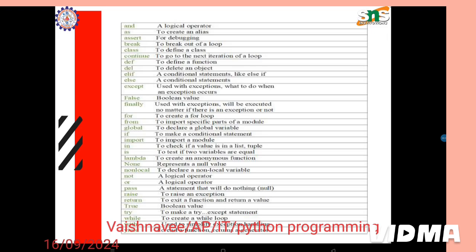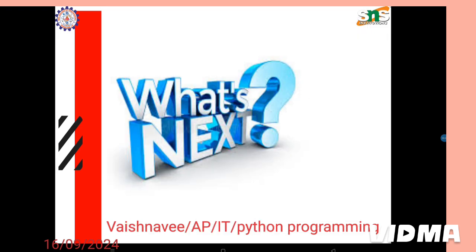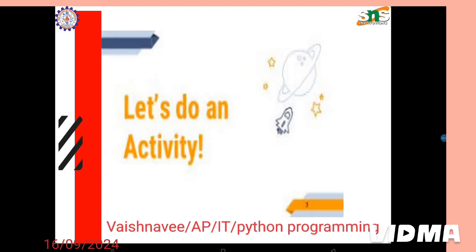True is also a boolean value. try is to make a try except statement. while is used to create a loop. with is used to simplify exception handling. yield is to end a function and return a generator. So what's next?